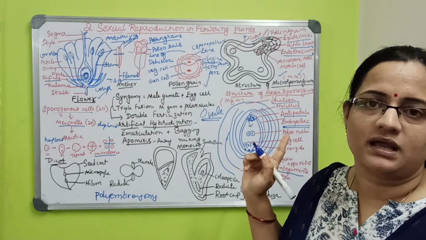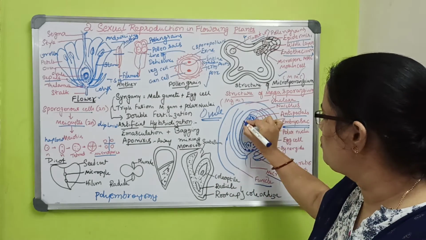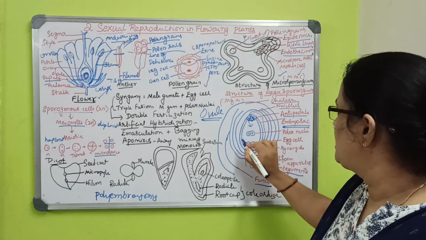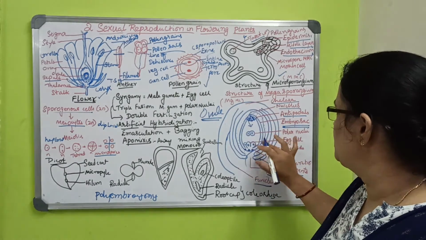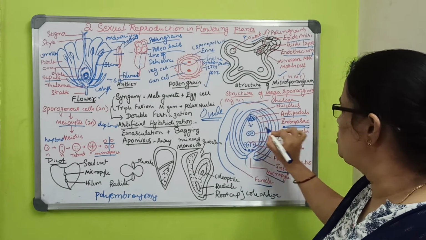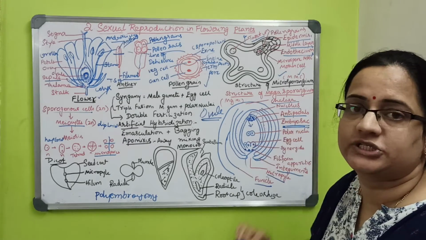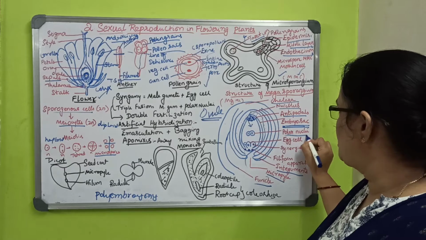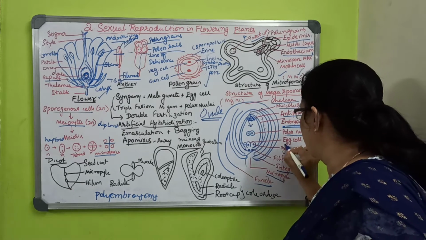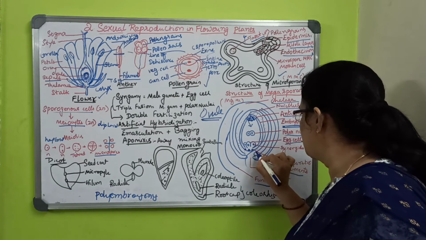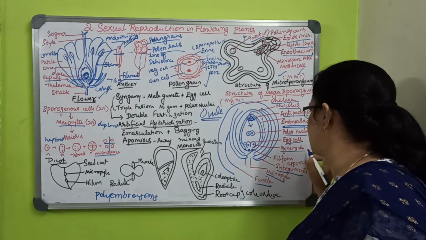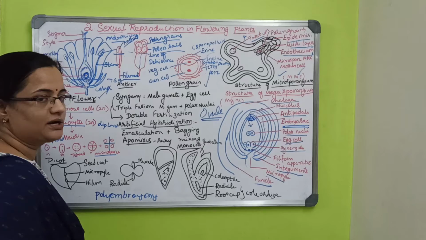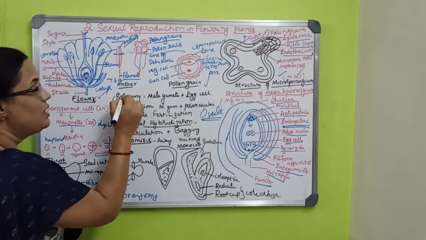If they ask for the structure of the embryo sac, you have to draw only this. If they ask for the structure of the ovule, draw it fully. For the embryo sac, you draw only the egg cell stage. The center has the polar nuclei, and at the bottom is the egg cell, then synergids and the filiform apparatus. When these mix, it undergoes double fertilization.